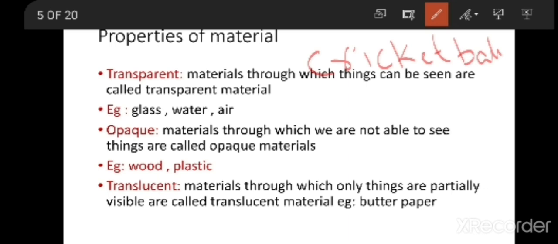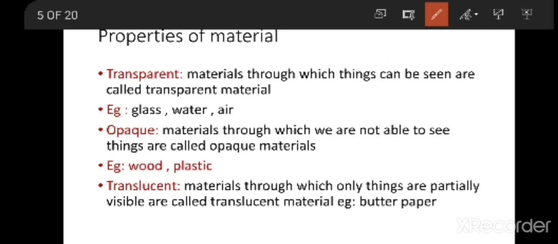So depending upon the thing we are using, we have to choose the material. All the materials will not have the same property; few materials will have different properties. So based upon those properties we have to choose which material is best for our thing.